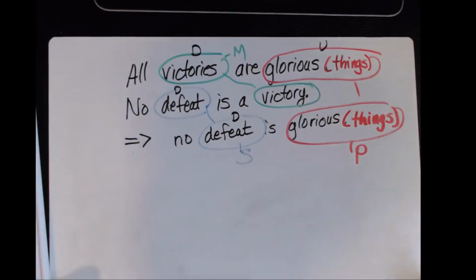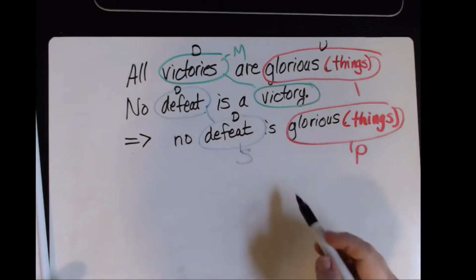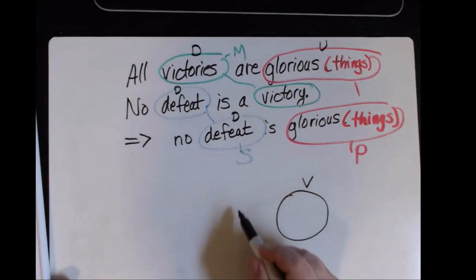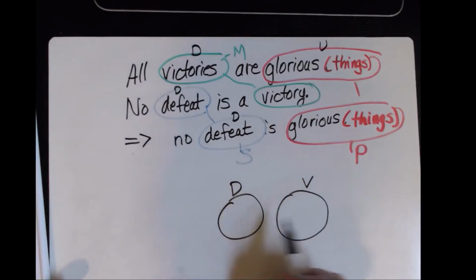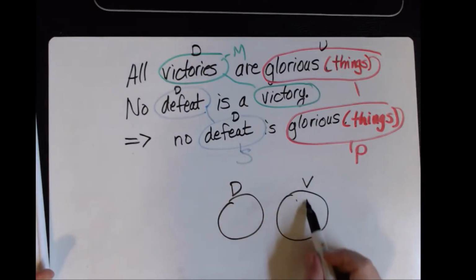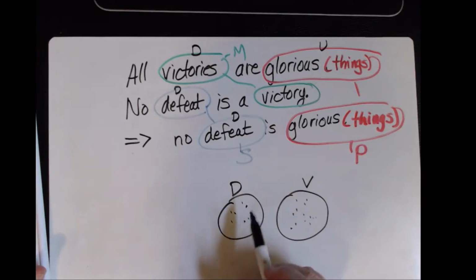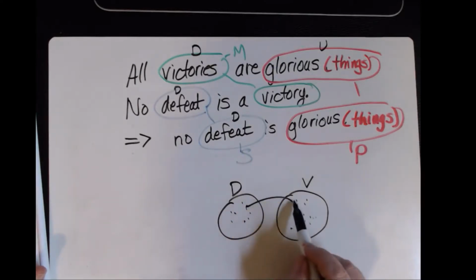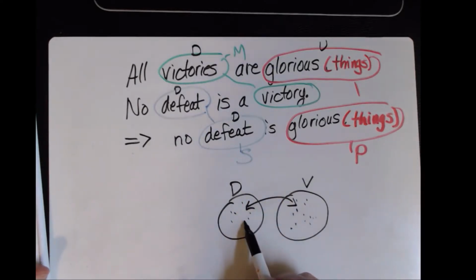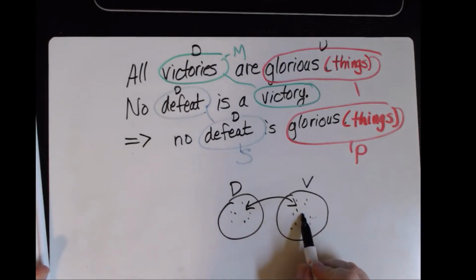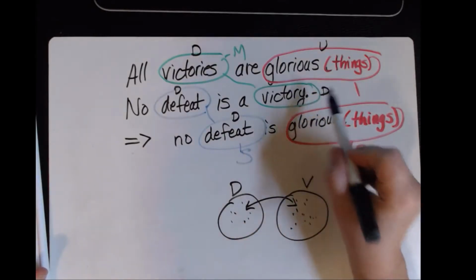What about victory? No defeat is a victory. So if this is victory and out here is defeat, it doesn't overlap at all. But I have to look at everything in this set of victory to make sure that it doesn't relate. And by the way, I have to look at every one in here and every one in there to make sure that no single item in here equates to any single item in here. So this must be distributed.